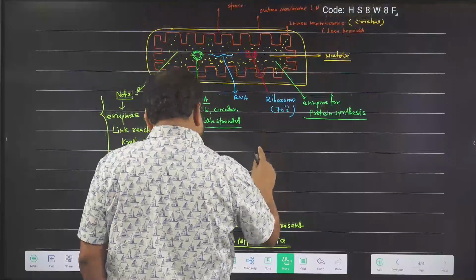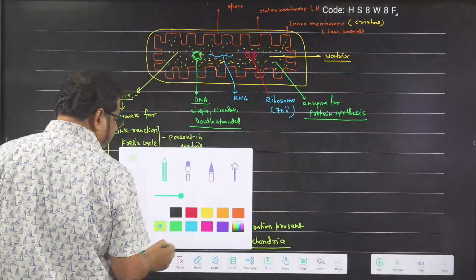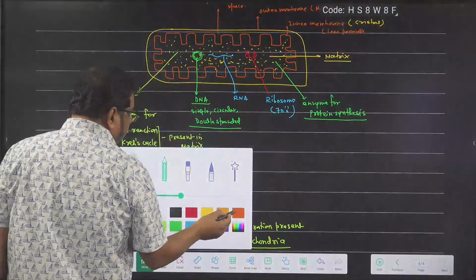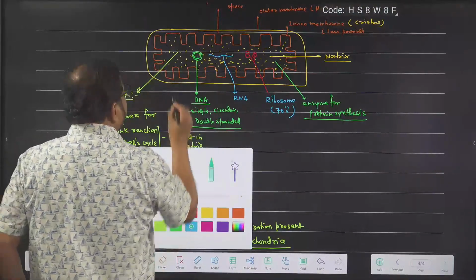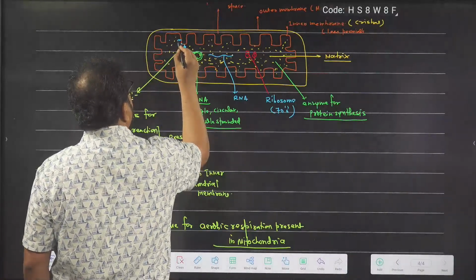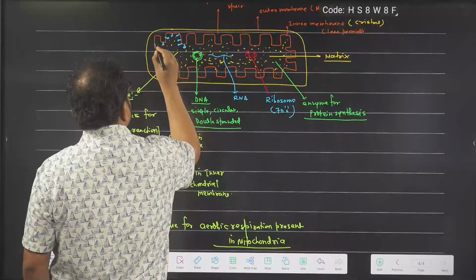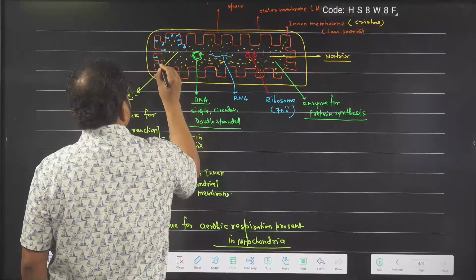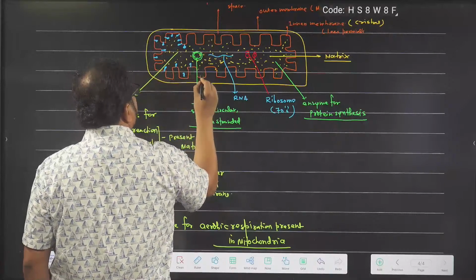Now in the inner membrane, I am telling one more thing that is important, you can't just keep it in your mind. In the inner membrane there is a pinhead like structure present at equidistance. Every 100 angstrom distance there is a pinhead like structure present everywhere. I am just giving a symbolic representation, otherwise it will take a lot of time to draw it.